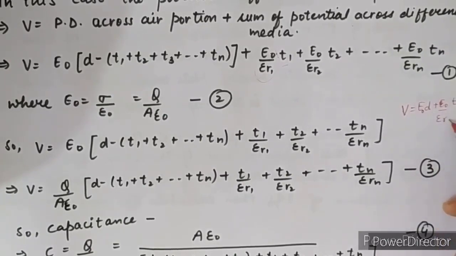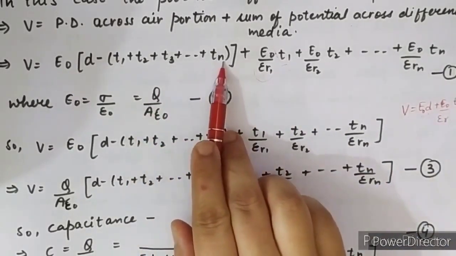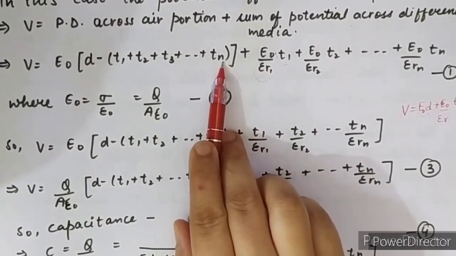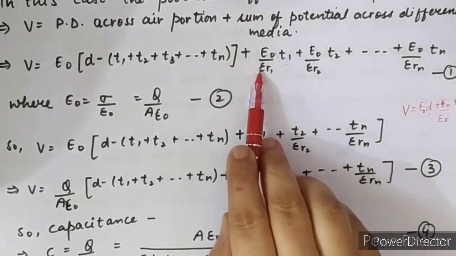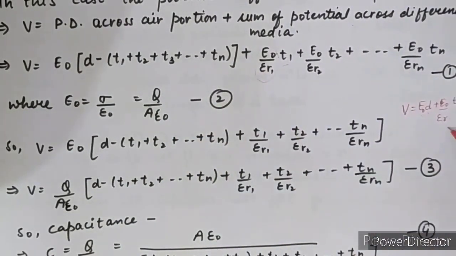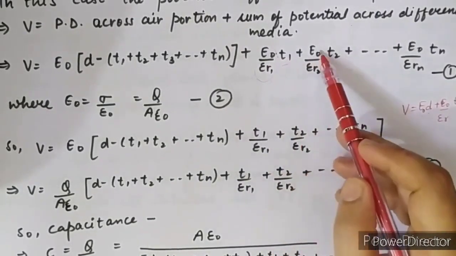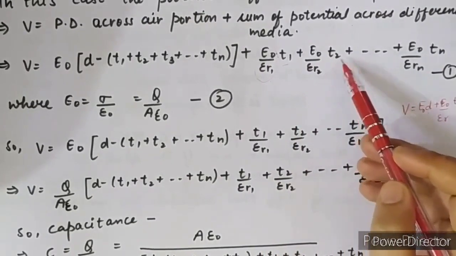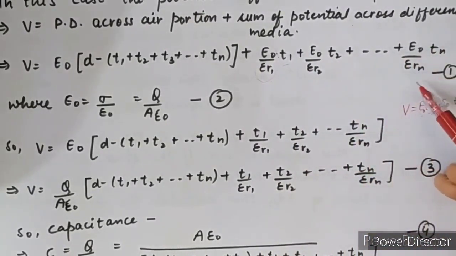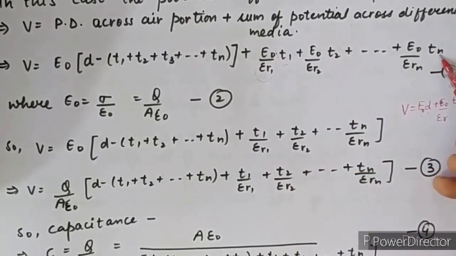So in the same sequence, first one is E naught into D, where D means the air portion: D minus the sum of the thicknesses of the dielectric media. And another one is for the dielectric media: E naught upon epsilon R1 thickness T1, E naught upon epsilon R2 thickness T2, and so on, E naught upon epsilon Rn thickness Tn.